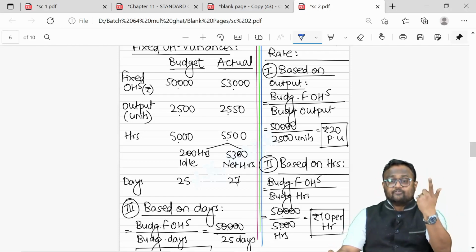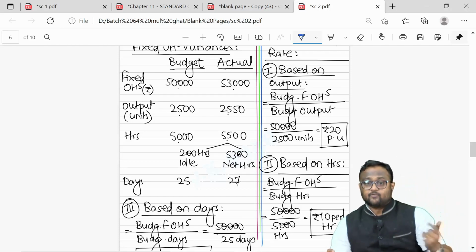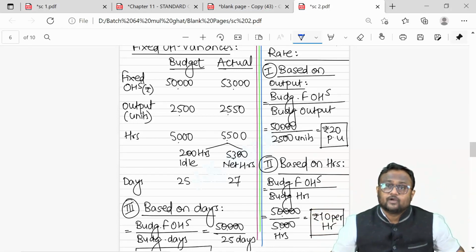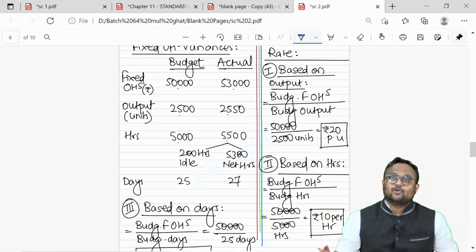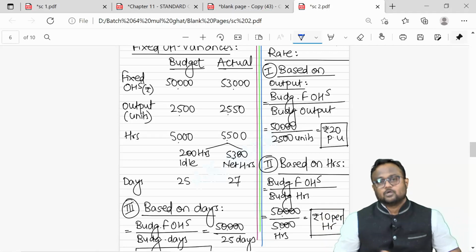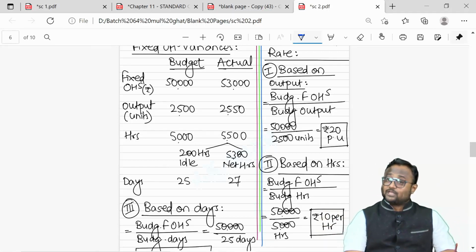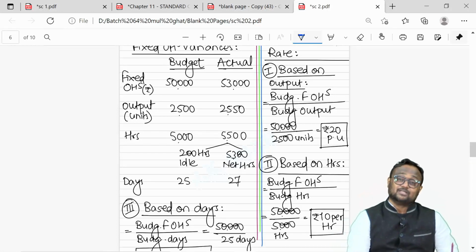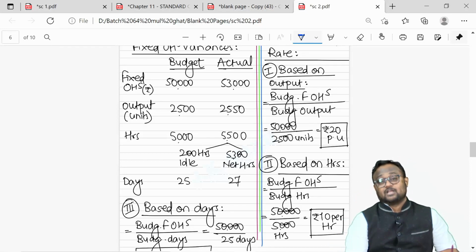Each unit started giving me 20 towards fixed cost. 50 extra units suddenly produced, 20 from each unit recovered. Suddenly I've got a revenue of 1,000. So my budget went wrong to the extent of 3,000, but I recovered 1,000 rupees more by selling 50 extra units. So budget variance is 3,000 adverse.